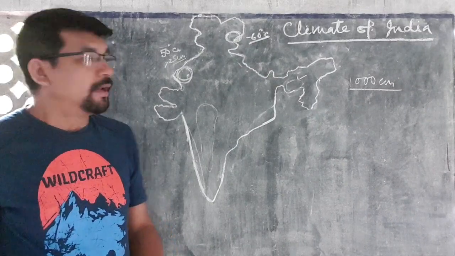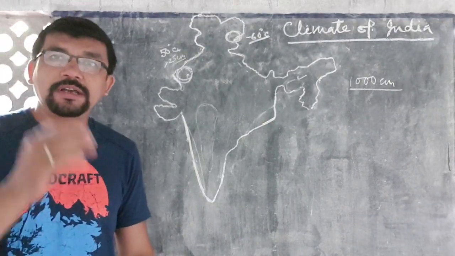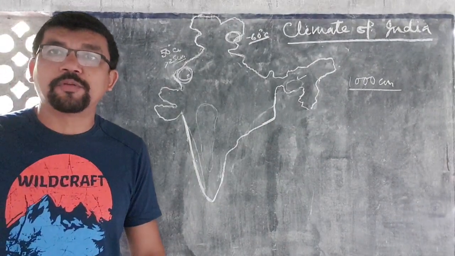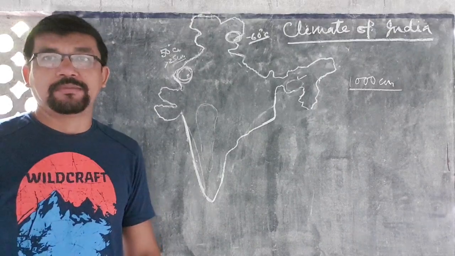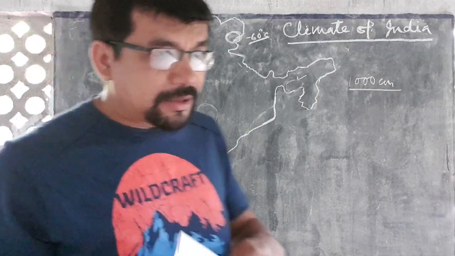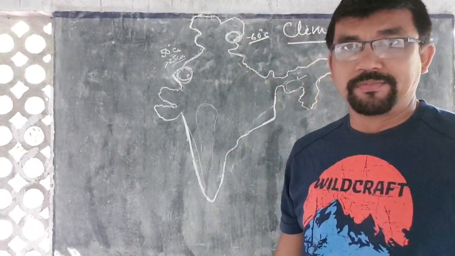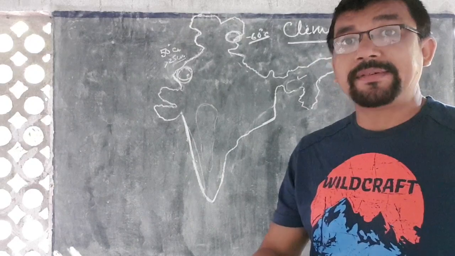So this way different types of vegetation covers are found in our country only because of various types of climatic environment. Climate not only creates different types of vegetation cover, but also has a great impact on human life.